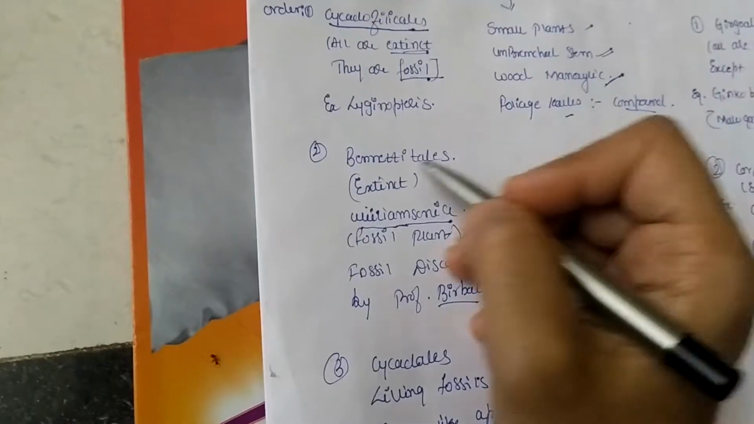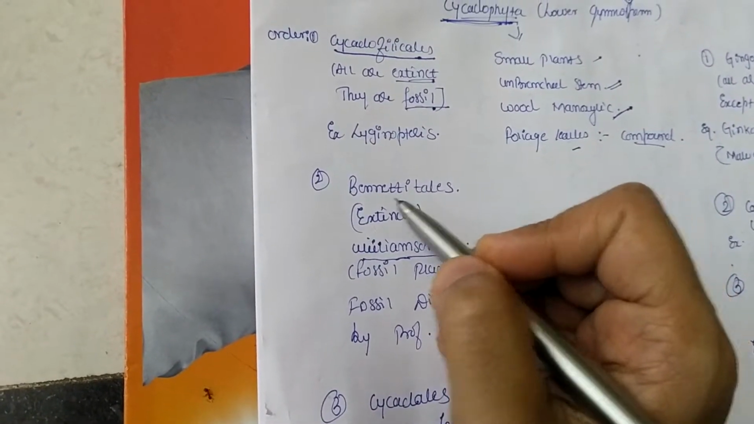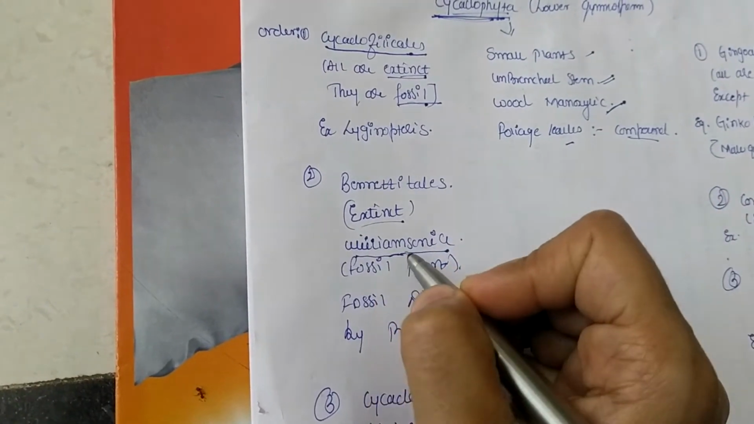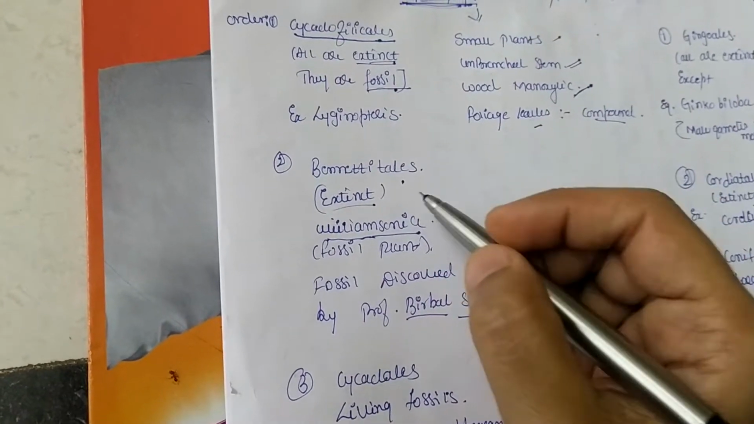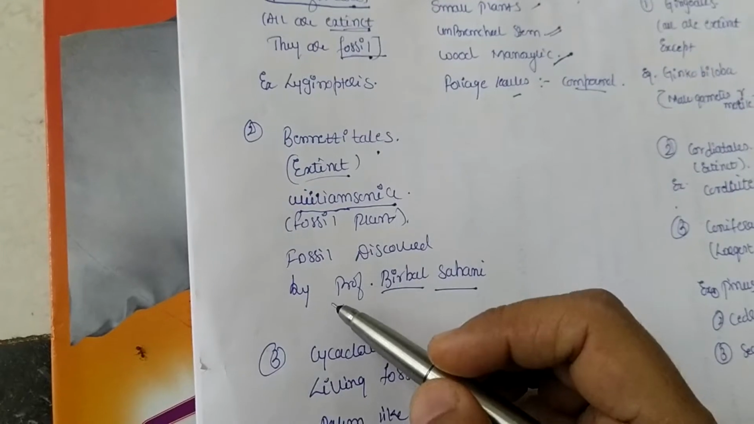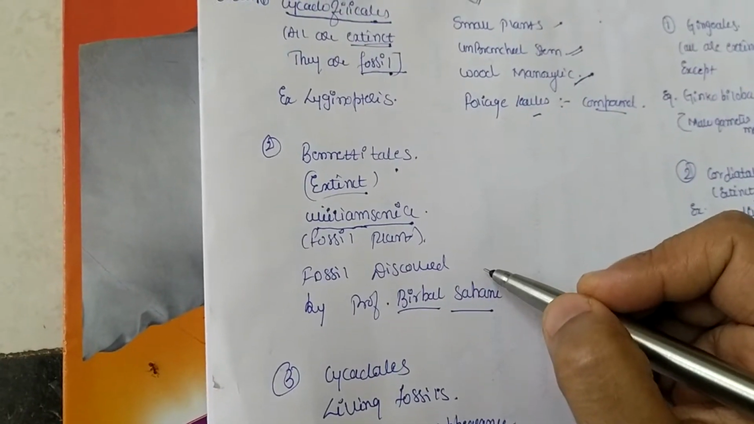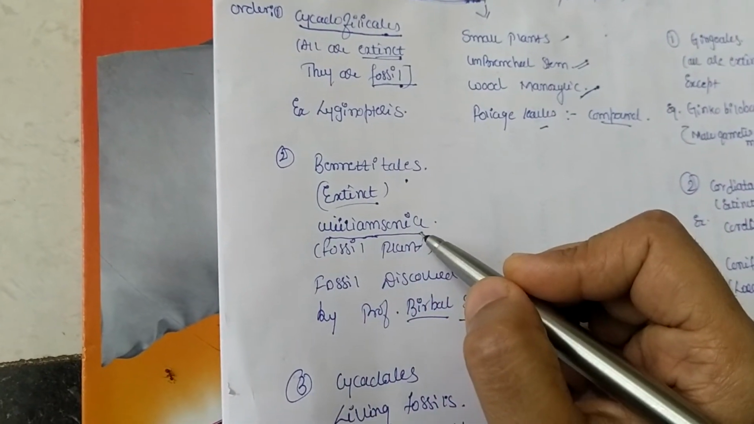Now the second order is Bennettitales. Here all the examples in this order are again extinct. Williamsonia is the best example for this order. This is also a fossil now. There was a botanist called Professor Birbal Sahni from India. He did immense work in the discovery of this fossil plant, Williamsonia.